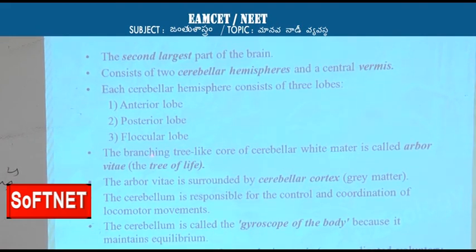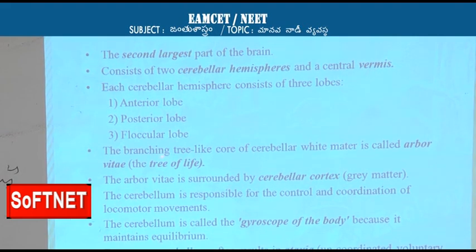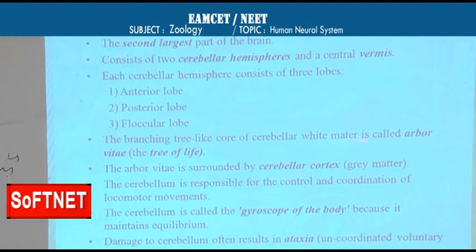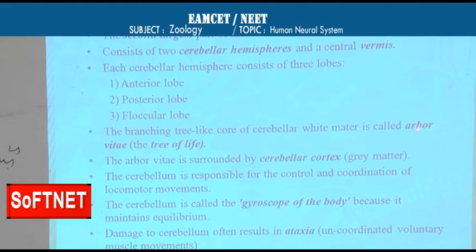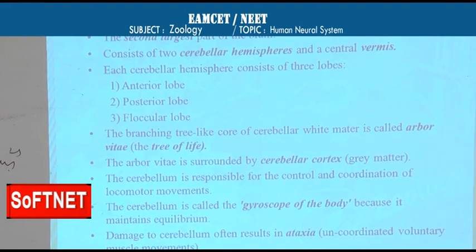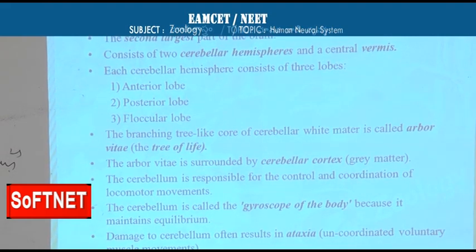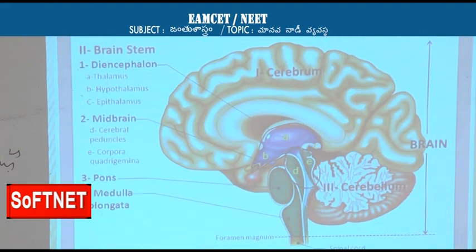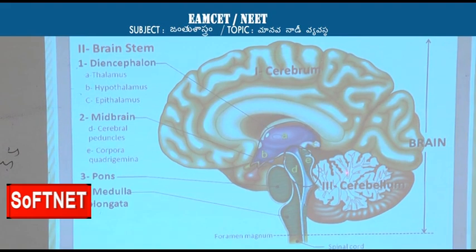In the cerebellum, there is a branching, tree-like core of cerebellar white matter which is called arbor vitae. Arbor vitae means tree of life. So it appears like this. If you see this cerebellum, this is the tree-like appearance.